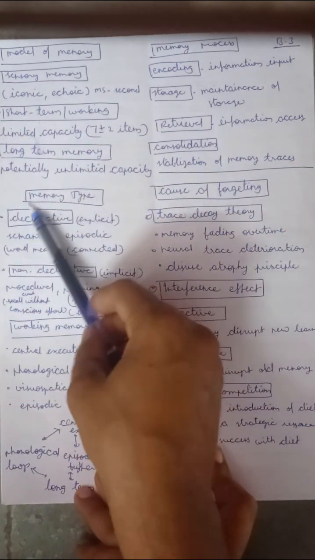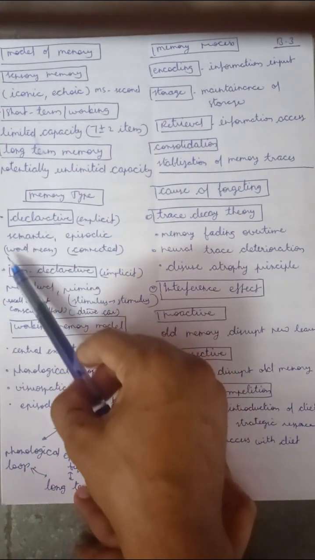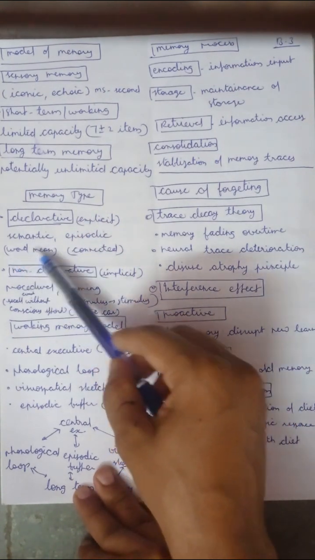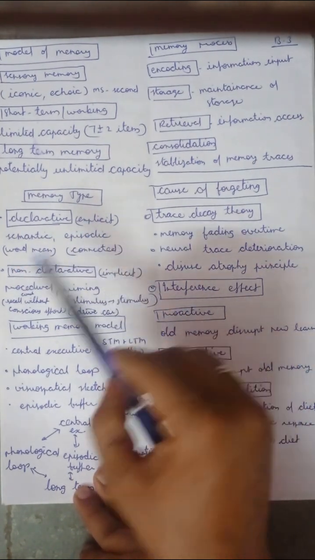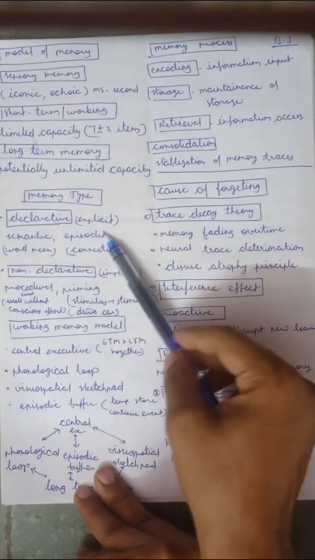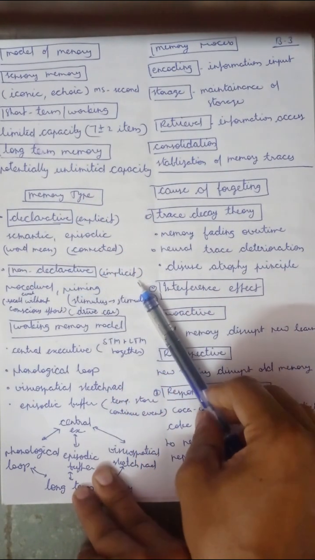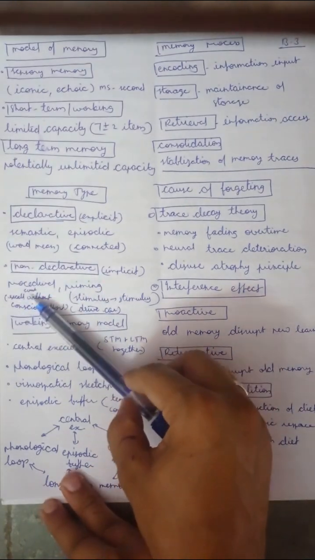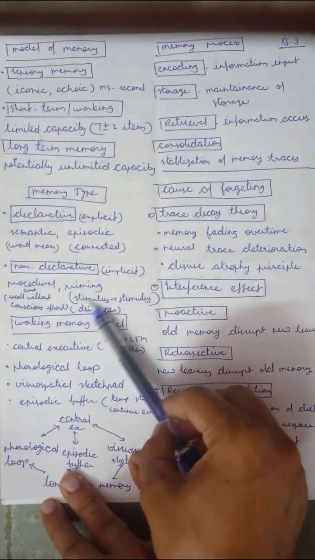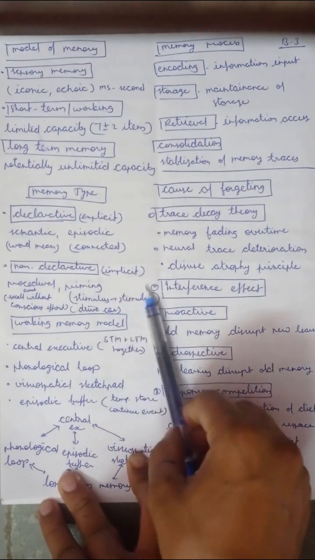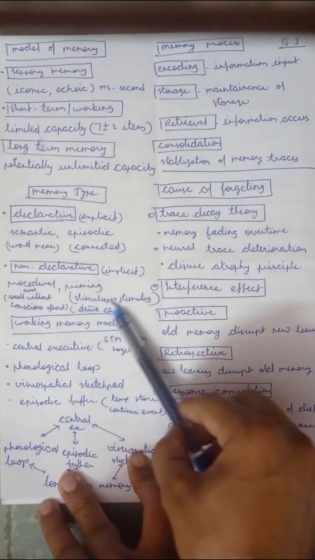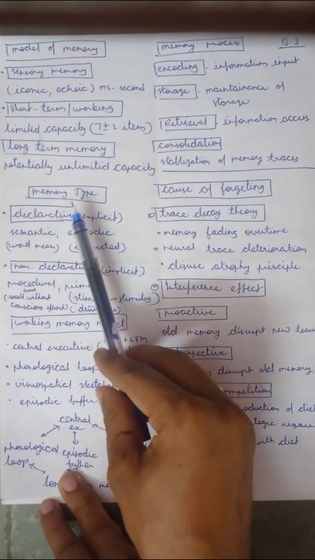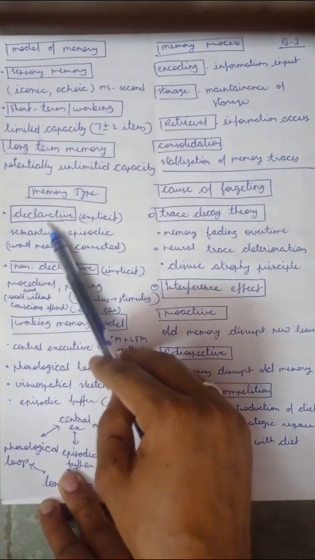Then the memory types. Declarative or explicit memory means semantic, meaning the meaning of words, and episodic, meaning connected episodes. So declarative memory is semantic and episodic. Non-declarative memory is implicit, and we have procedural and priming. Procedural is recalled without conscious effort, and one stimulus relates to another stimulus. Driving a car is non-declarative memory, and knowing a fact like my favorite restaurant is declarative memory.